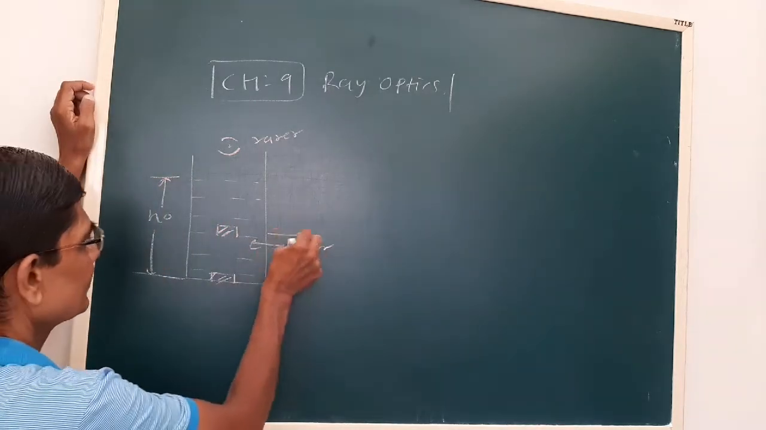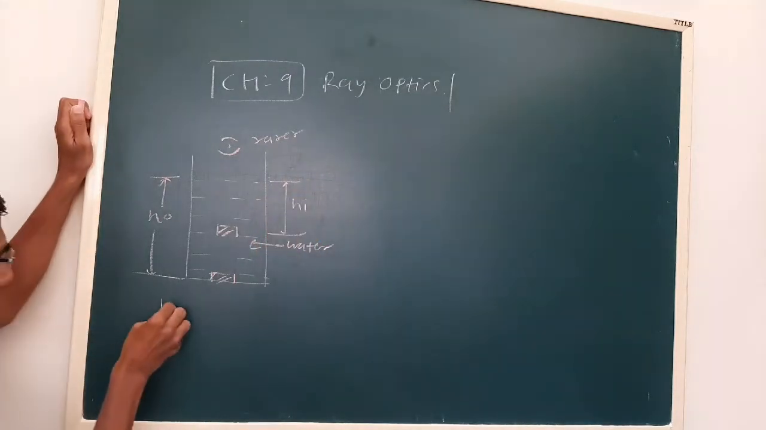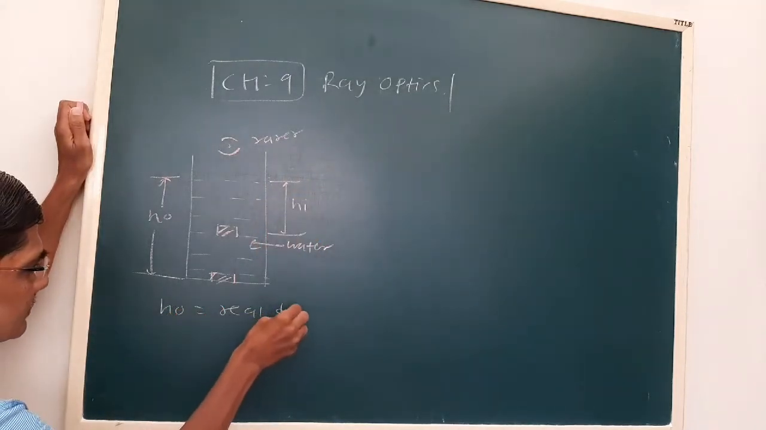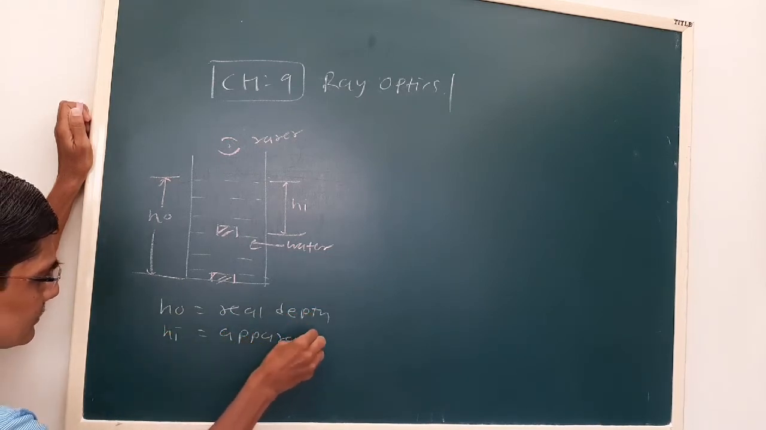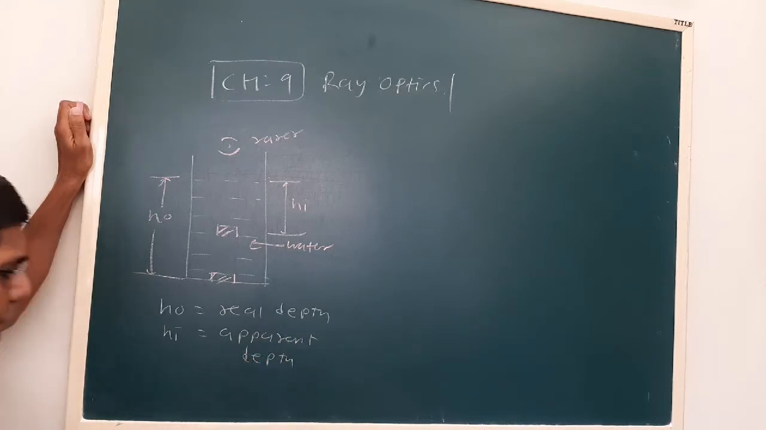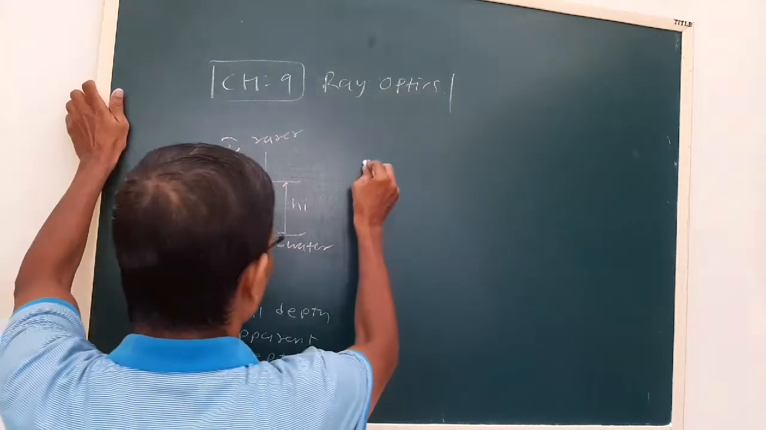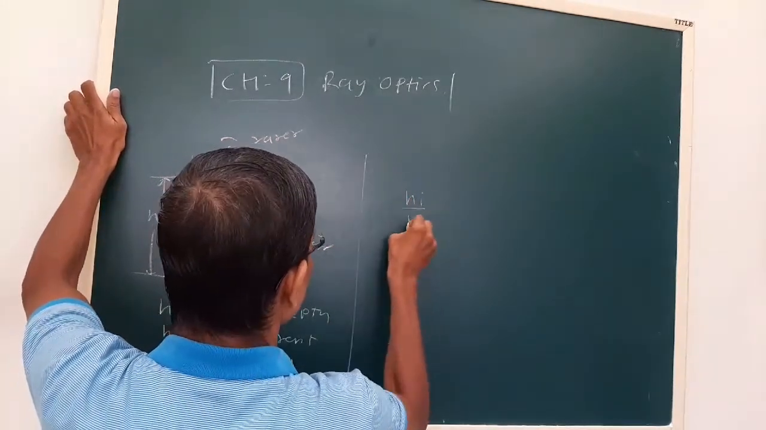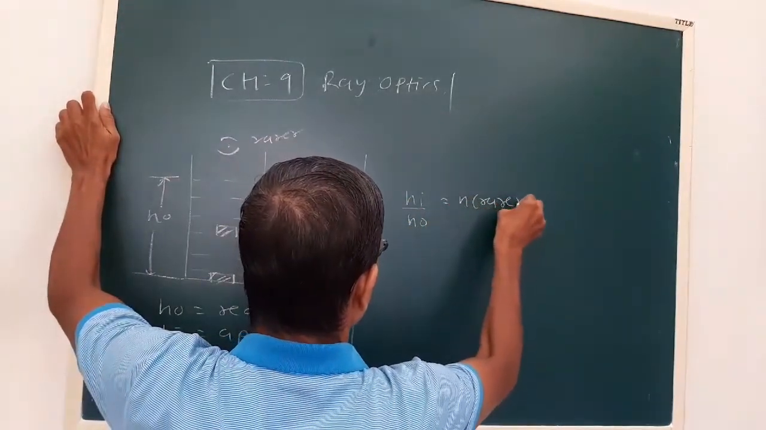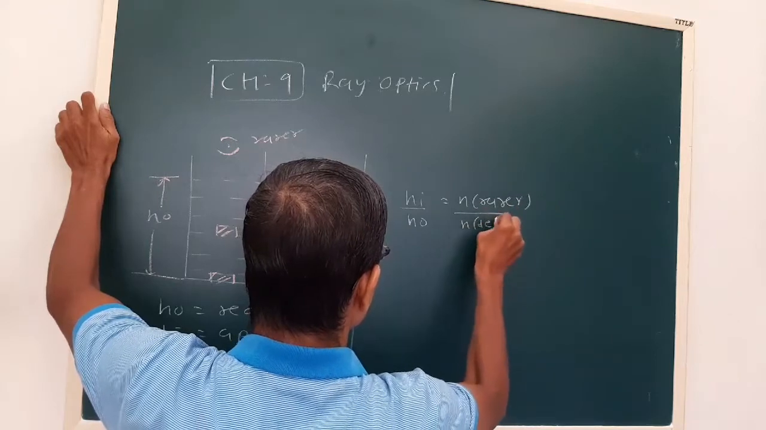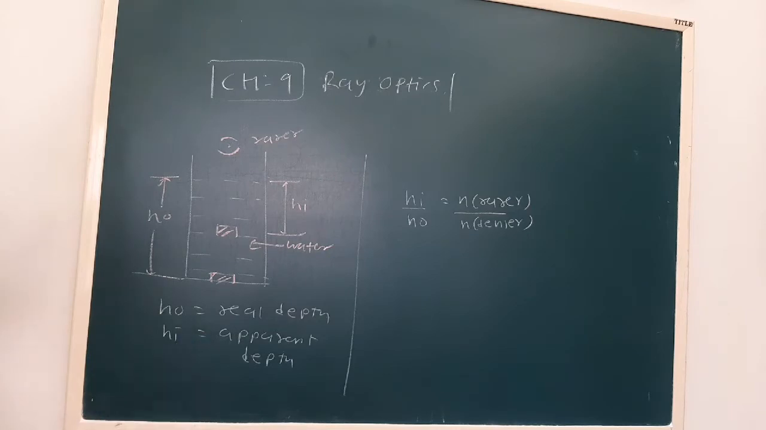Now that height is hi. Okay. Now ho is the real depth, hi is the apparent depth. Now the relation also we can derive, but right now we accept. See, this is hi upon ho is equal to n rarer upon n denser. Okay. Now see, ho is the real depth, hi is the apparent depth.